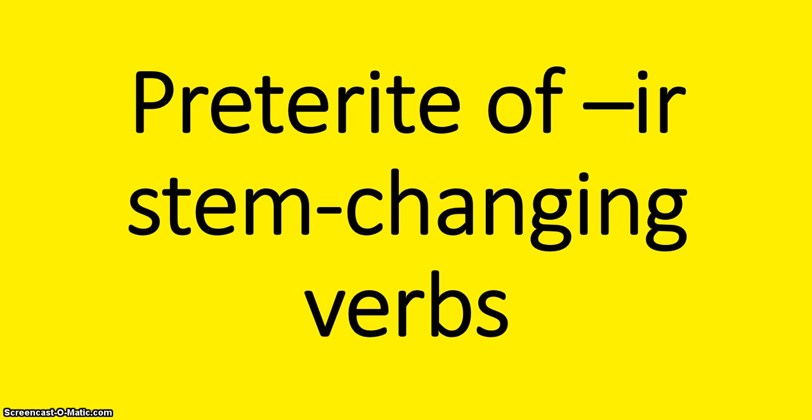So today we are going to be focusing on the preterite of IR stem changing verbs. We have a lot of IR stem changing verbs in the present tense, like dormir, and today we're going to be talking about some of the preterite IR stem changing verbs and how they are irregular.